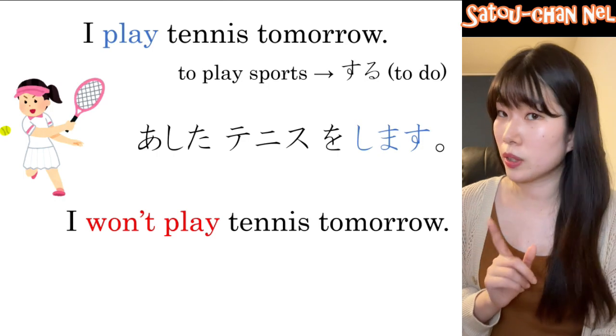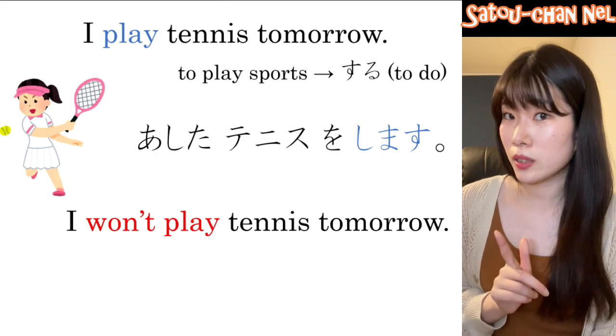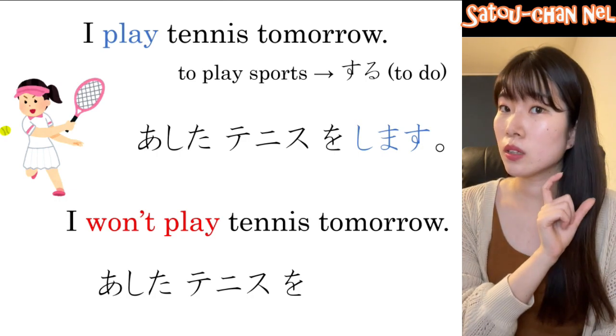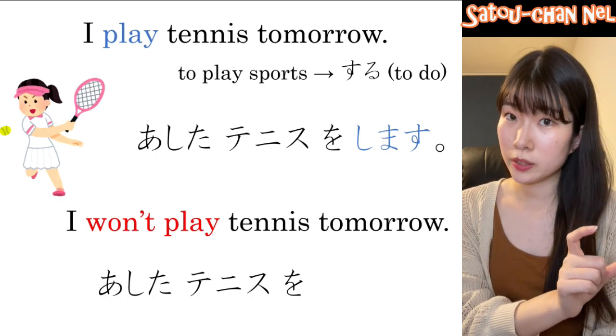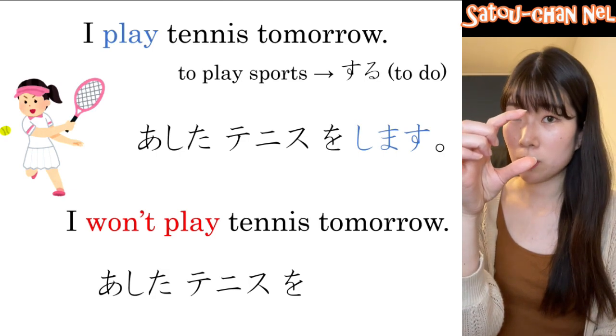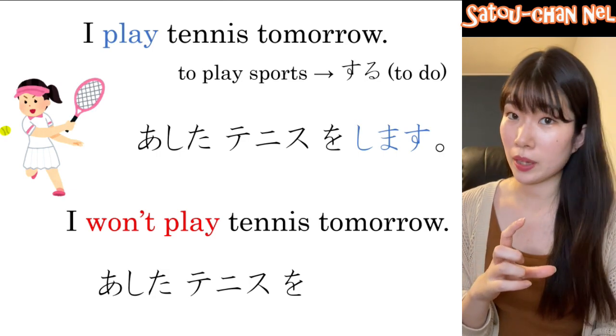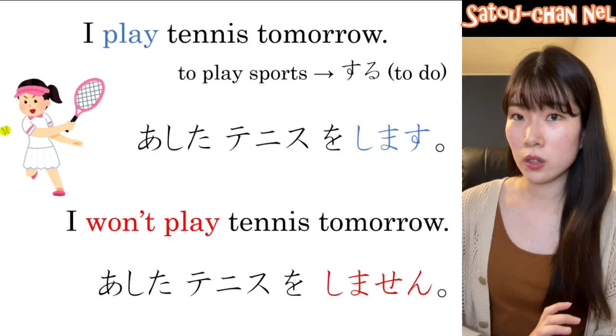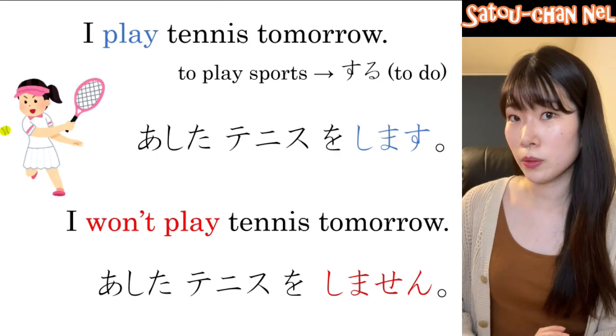I won't play tennis tomorrow. 明日テニスを and negative form of します。します affirmative and しません negative. So 明日テニスをしません。I'm not gonna play tennis tomorrow.